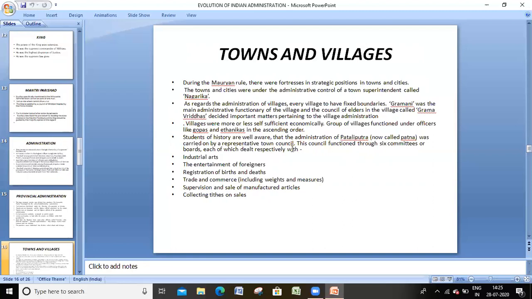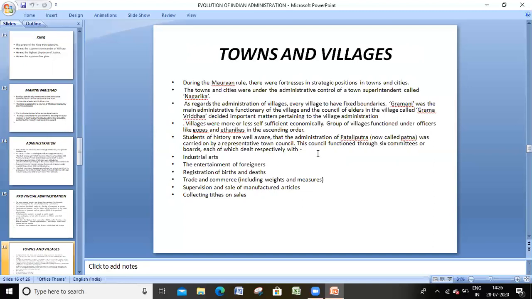The Gramani was the village head at that time. A group of villages was also looked after by officials called Gopas and Sthanikas, who also participated in administration. If you take Patliputra, the administrative capital city of the Mauryas, now called Patna, it was administered and represented by a town council at that time. Now we have a town council in Patna. At that time the Mauryas also maintained town councils.